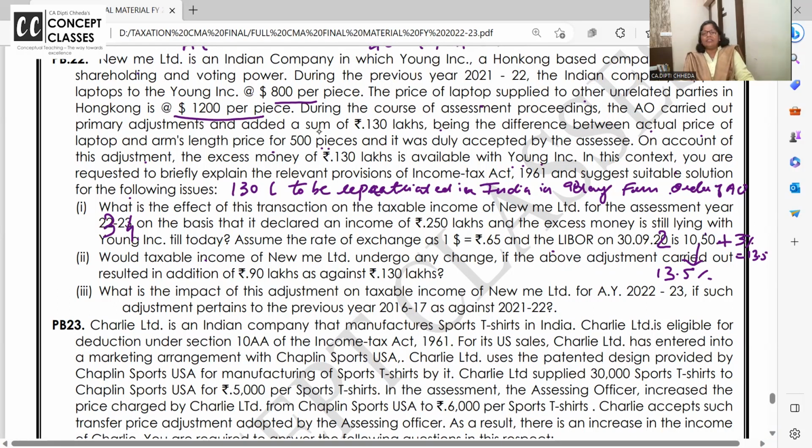You don't have to calculate interest because dates and all are not given. But you should know: if LIBOR rate, then plus 3%; if SBI rate, then 3.25%.